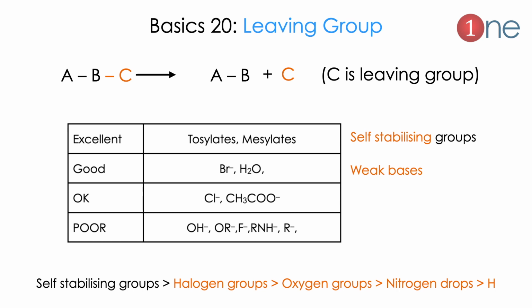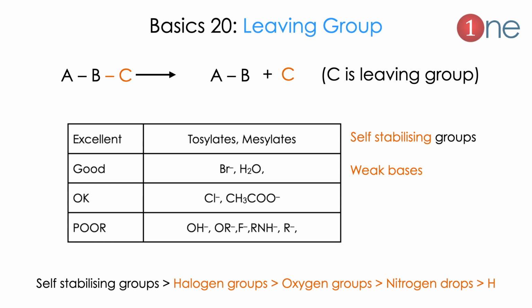Next tip will be on leaving group. What leaving group really means is the leaving molecule from the reactants. Here ABC is a reactant, leaving group will be C. The leaving group is important while determining the mechanism. You should understand it. The leaving group concept is important in substitution reactions because one group leaves and one group comes. So you should know the leaving group.